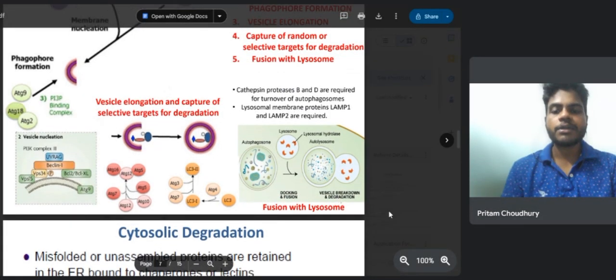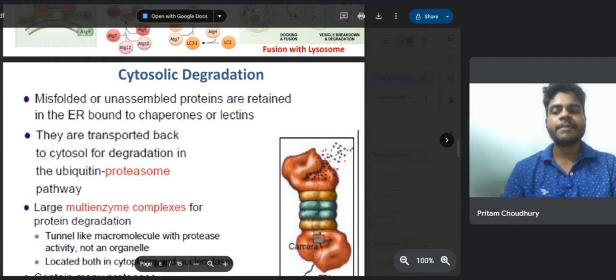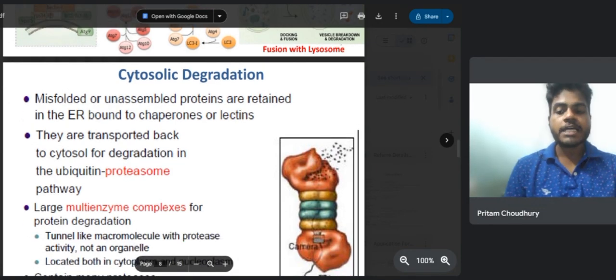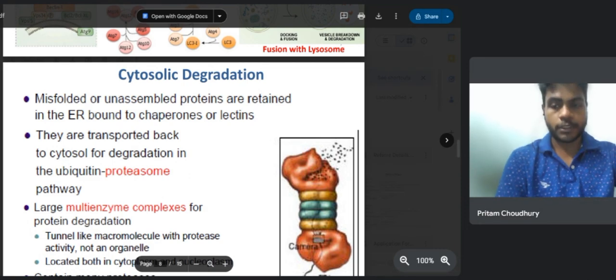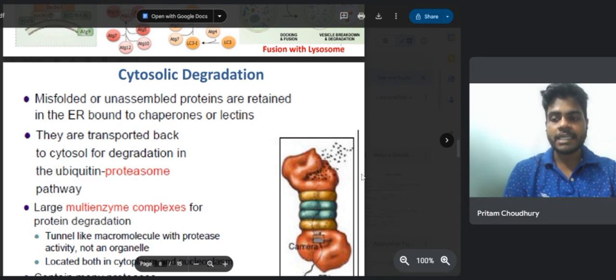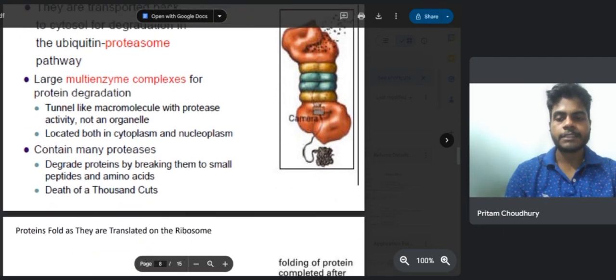Okay, so next part is cytosol degradation. So now, when proteins are synthesized, they begin folding immediately. Chaperones like HSP70 assist early in the folding process, while HSP60 ensures quality control once folding is complete.